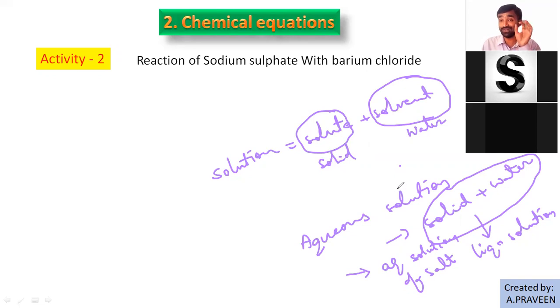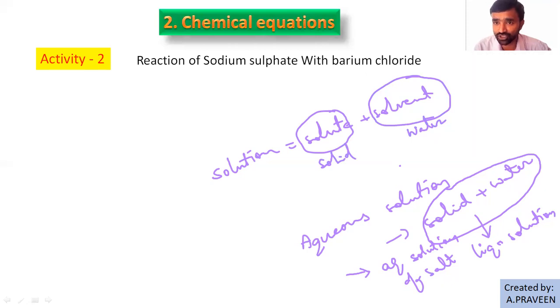So a solution can be made up of water or something else, which we need to observe. If it is made with water, we call it an aqueous solution of that particular salt. I think it is clear to you. So you need to prepare aqueous solutions of salts. What is given in your activity?